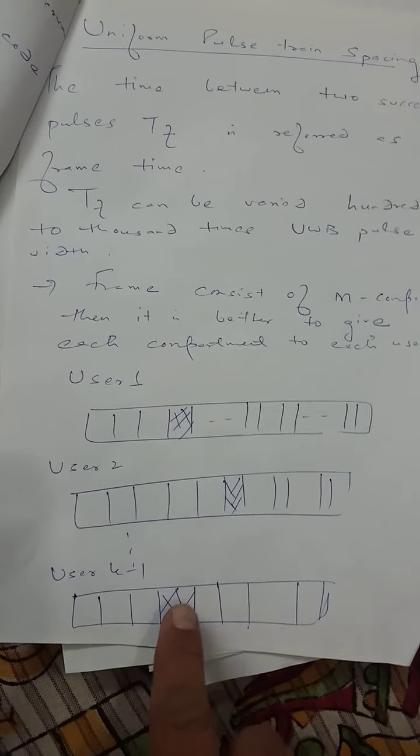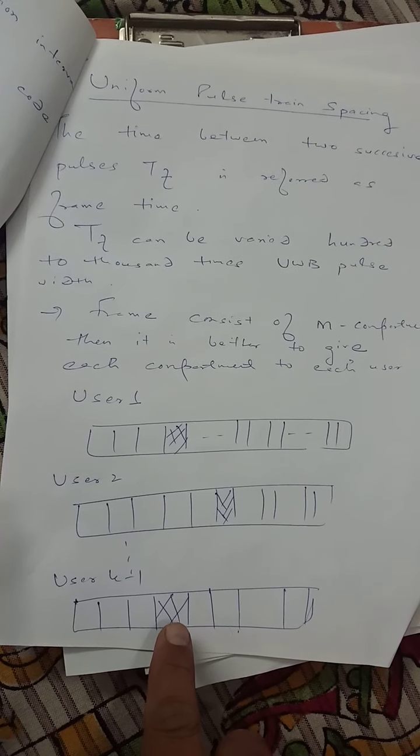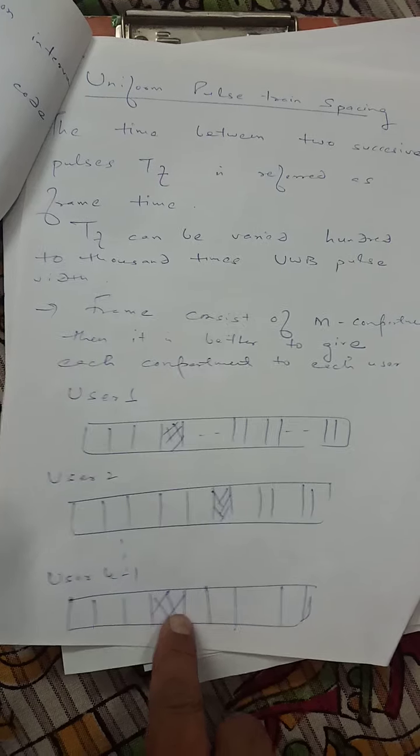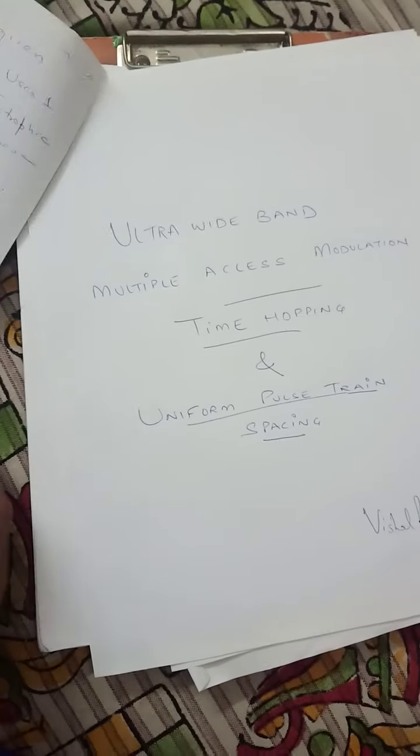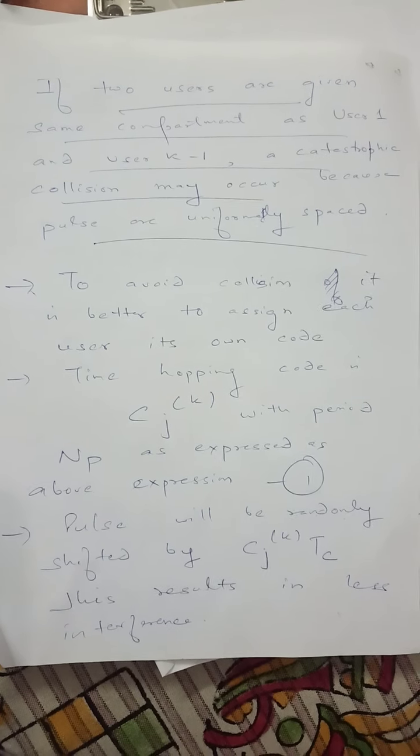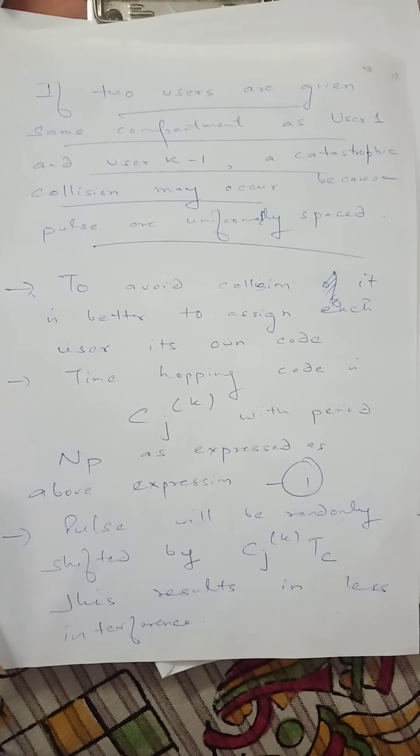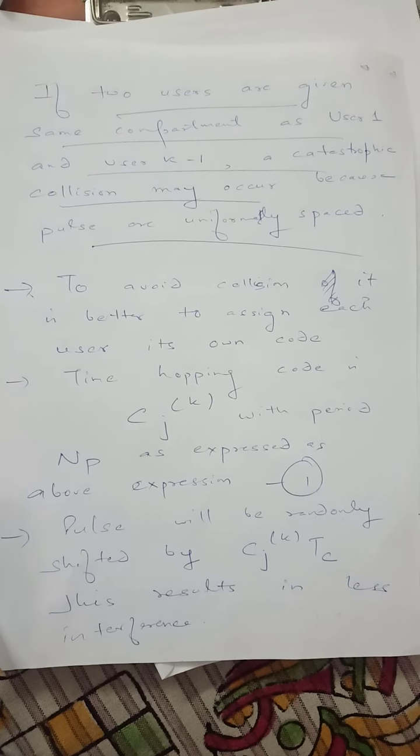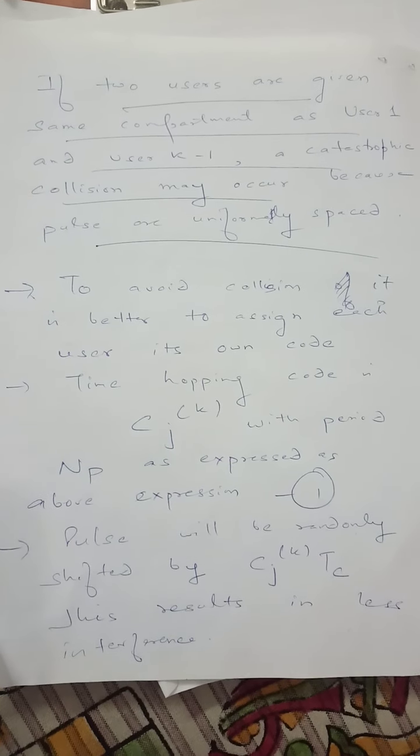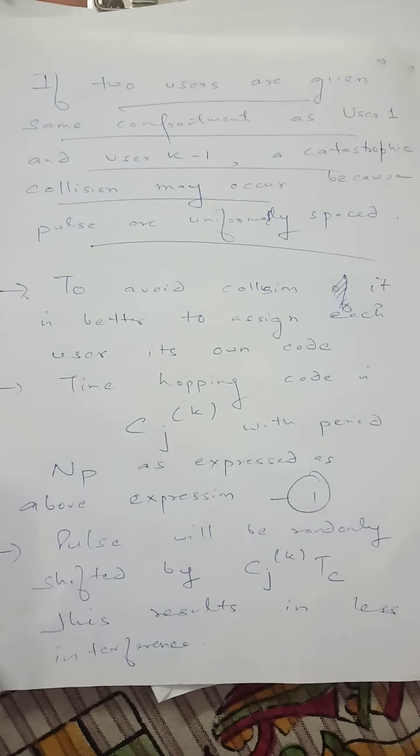Now you will see that in case of user k minus 1, it is again being allotted the slot 3. Therefore, as it is clear that the two users, that is user 1 and user k minus 1, will have a catastrophic collision because they share the same frame and since they are uniformly spaced.